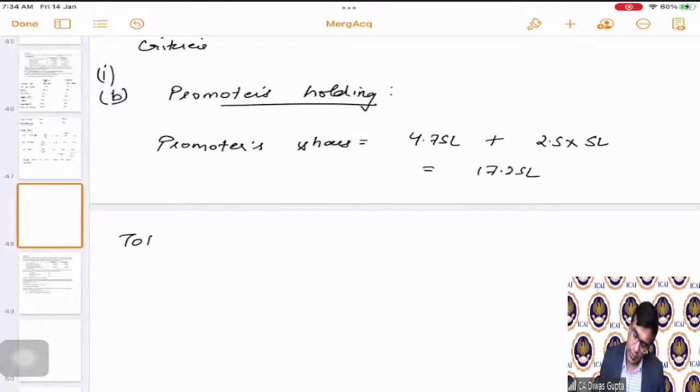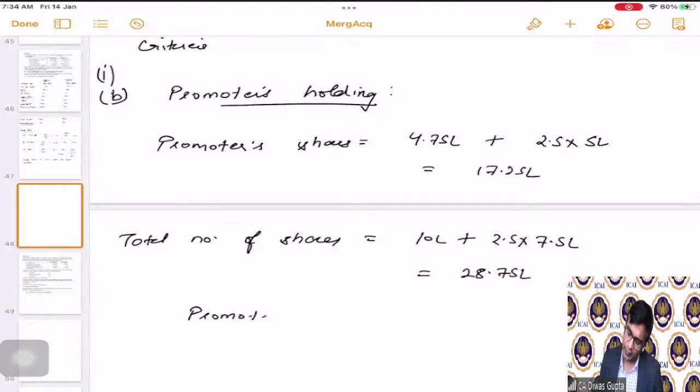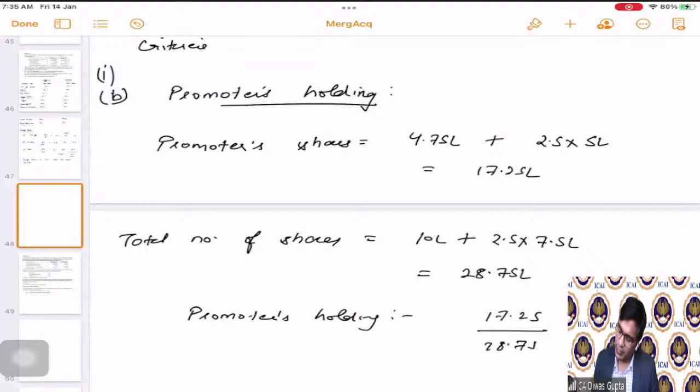Similarly, total number of shares will be how much? 10 lakhs is for the acquiring company and 2.5 is the swap ratio, 7.5 lakhs is the total for the other company. So this brings the total as 28.75 lakhs. Simple. Hence, the promoters holding comes out to be 17.25 divided by 28.75 lakhs.